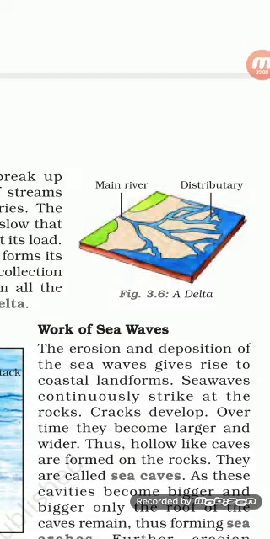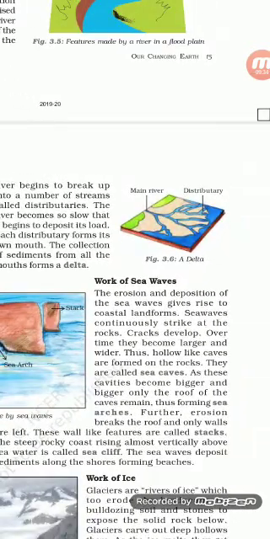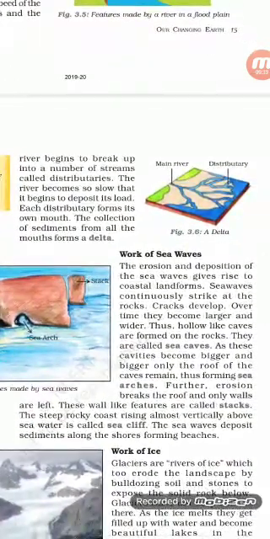What is the mouth of the river? It is the opening from where the river is merging with the sea or ocean. That is called the mouth of the river. Okay, and it forms the delta. What is a delta? A triangular shape that is formed when the river is merging with the ocean or the sea. That is called a delta. One of the largest deltas of India is the Sundarban Delta, which is formed when the Ganga and Brahmaputra rivers merge with the Bay of Bengal. So the Sundarban Delta is formed, which is one of the largest deltas of the world.